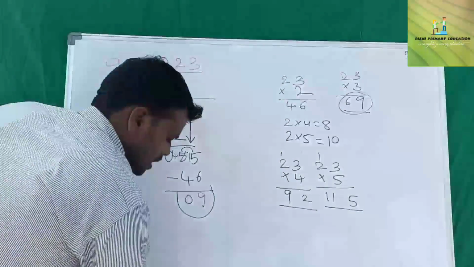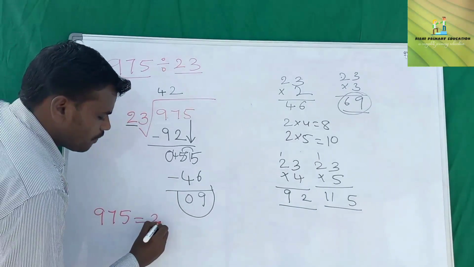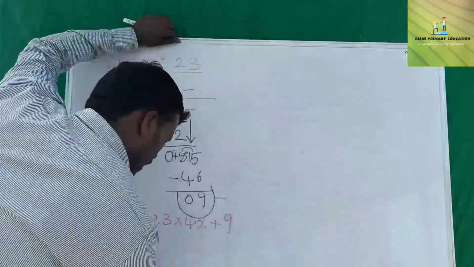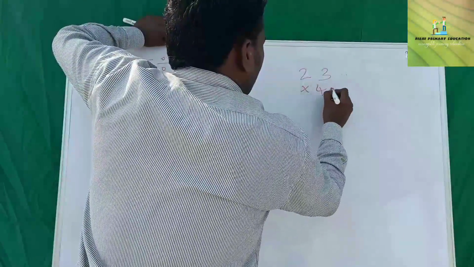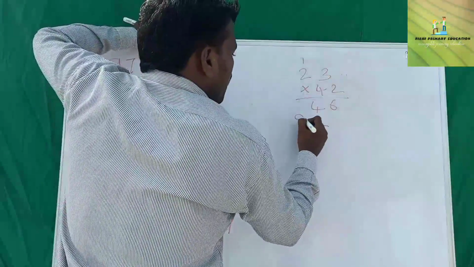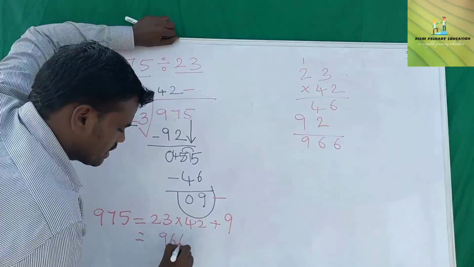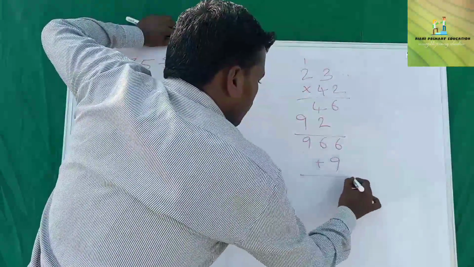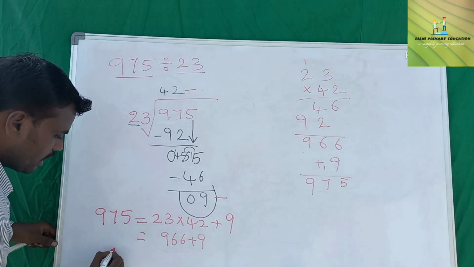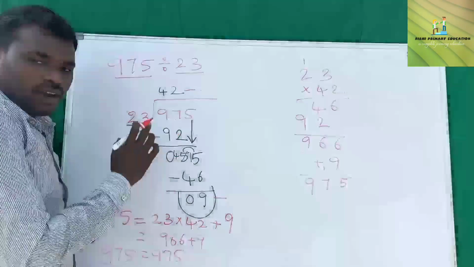So check, is it right or wrong? We already know: dividend is equal to divisor into quotient plus remainder. 23 into 42: 23 times 2 is 46, 23 times 4 is 92. Adding gives 966. Then 966 plus 9, so we are adding here: 9 plus 6 is 15, 6 plus 1 is 7, and we get 975. Both are equal. So this problem is correct.